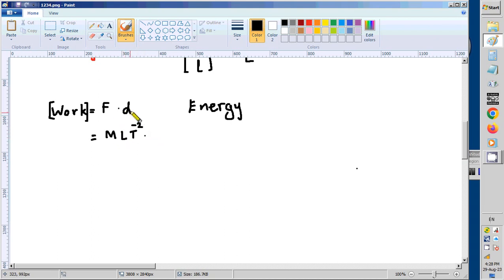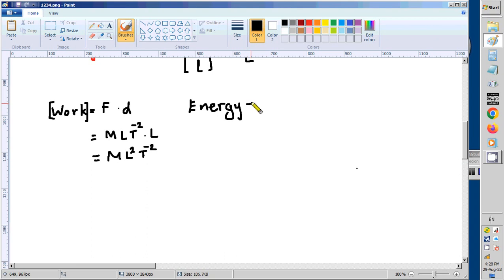So times d is a sort of length, because if we push, say, a box on the floor so that it moves towards this place, the force we applied is F and the distance it travelled is d in this equation. So that is how we calculate work. So d is a sort of distance, so a sort of length, therefore capital L. So simplify, M L squared T minus 2. So that is the final dimensions of work.